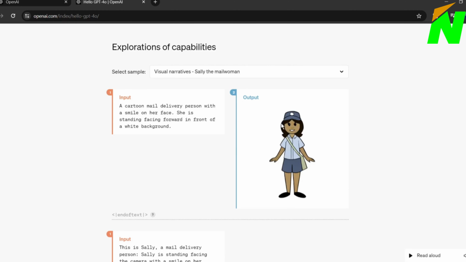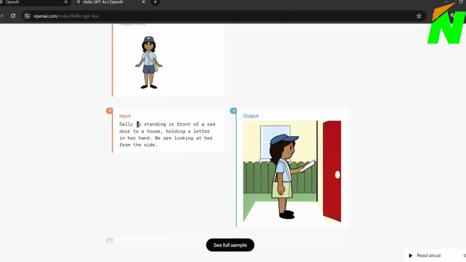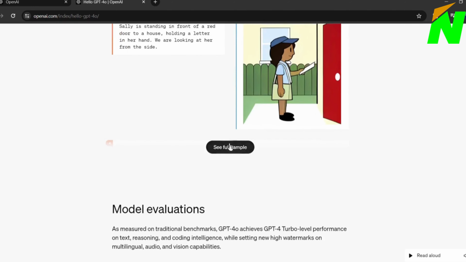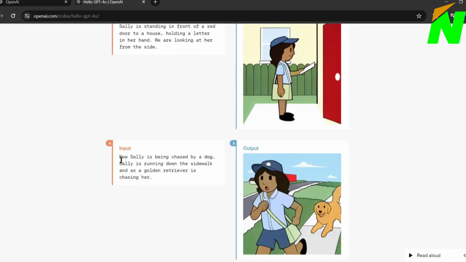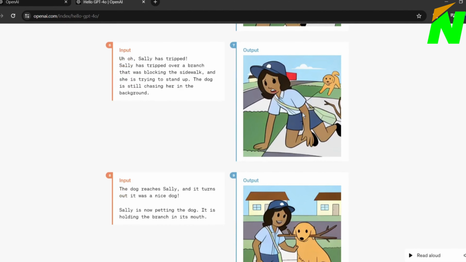Now you can create a full story with this character. You have to train the GPT like this: enter the character image as an attachment and enter the character description. After that, enter a new text prompt. GPT-4o will generate a new image with the same character but in a different environment. In this way, you can create scenes or visuals according to your story and generate a full visual narrative.